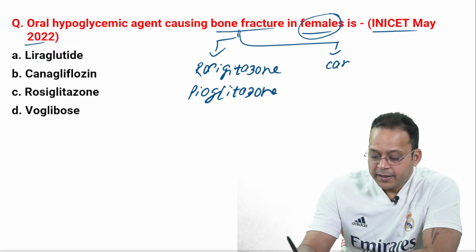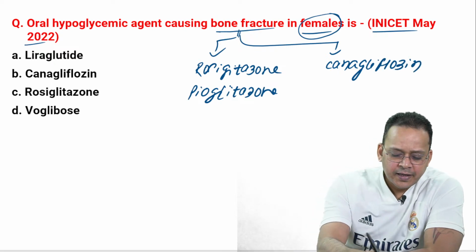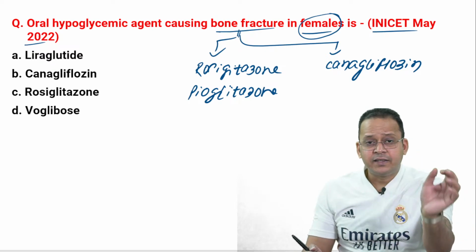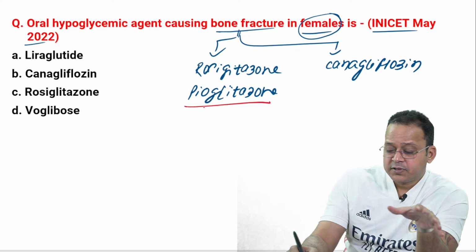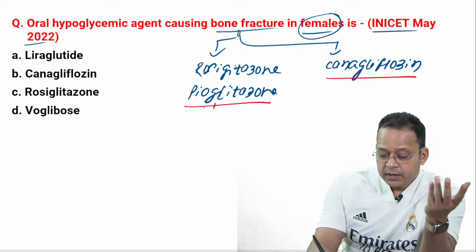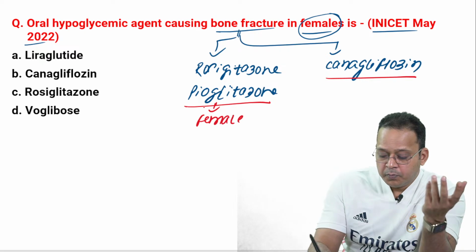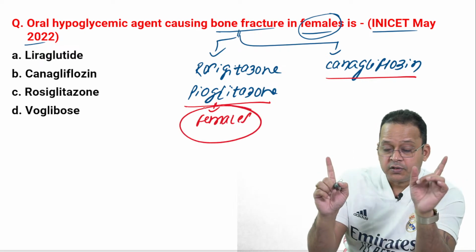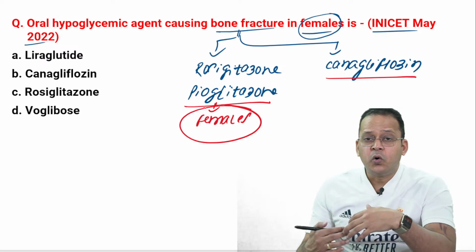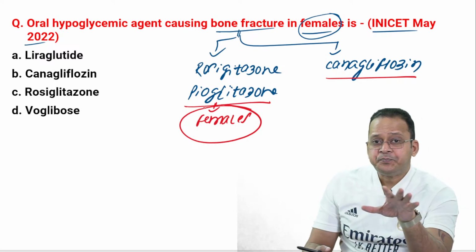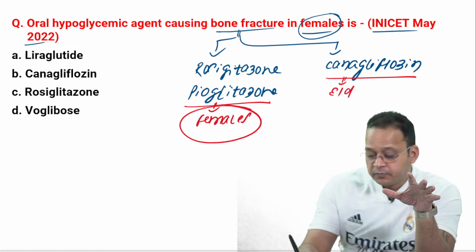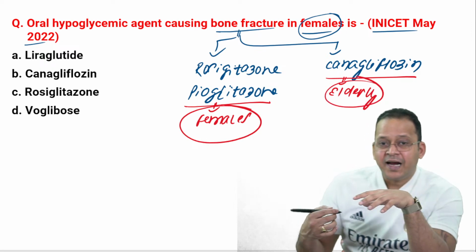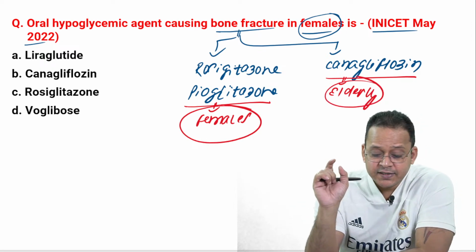Second, it can be caused by SGLT2 inhibitors like canagliflozin. So bone fracture can be seen in both groups of patients. It can be seen with these drugs, which are thiazolidinediones, and with SGLT2 inhibitors. Now remember, bone fracture with rosiglitazone and pioglitazone is more commonly seen in females, whereas there is no sex predilection with canagliflozin. With canagliflozin, it is more common in the elderly, but there is no sex predilection.